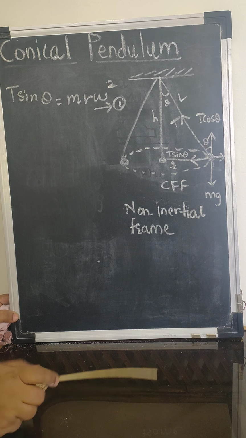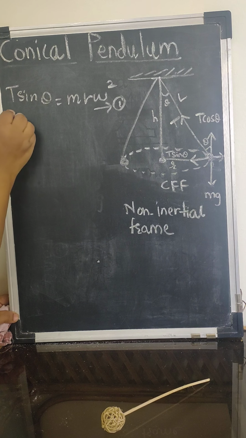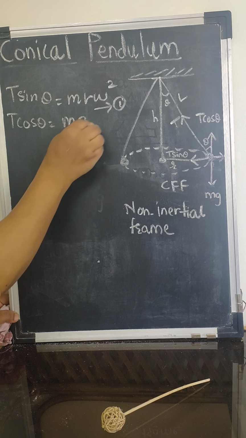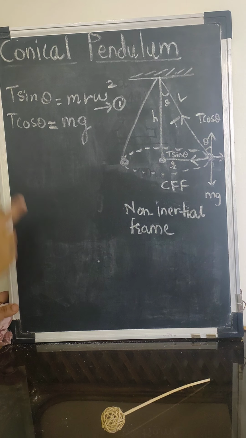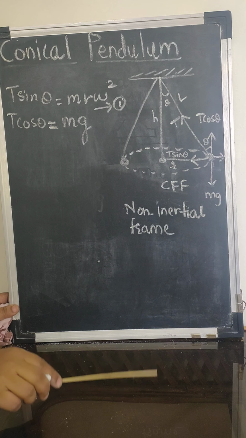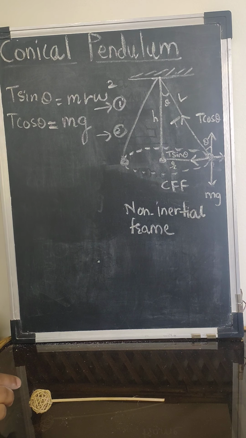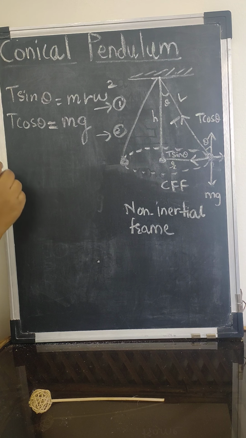Now what is the other component? We have the vertical component. T cos theta is equal to mg. Try to make the diagram so that you can get all the steps here itself. Here T sin theta is equal to mr omega square, and T cos theta is equal to mg. Call this equation number 2. What are we going to find out in this derivation? We are finding the period, and this is the tension. So I will make this as T.